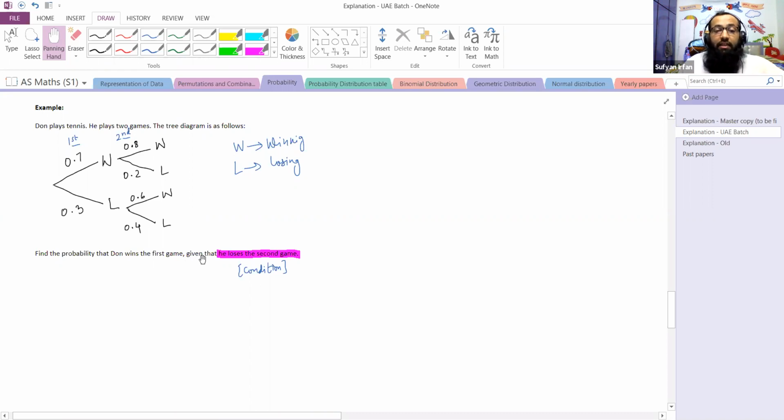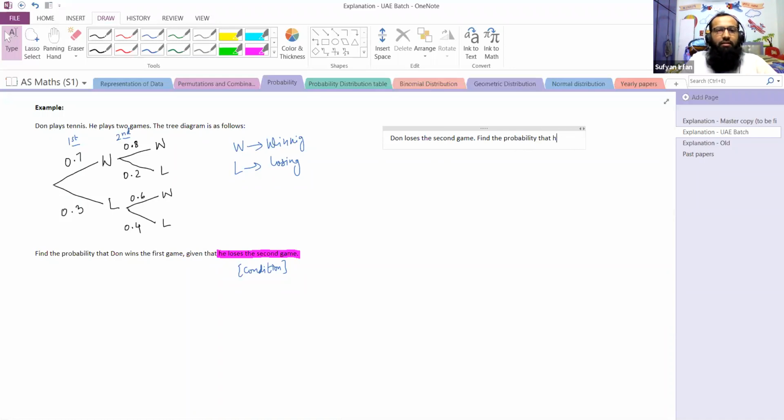Even if given that is not used, the examiner would have asked it like this: Don loses the second game. Find the probability that he wins the first game.